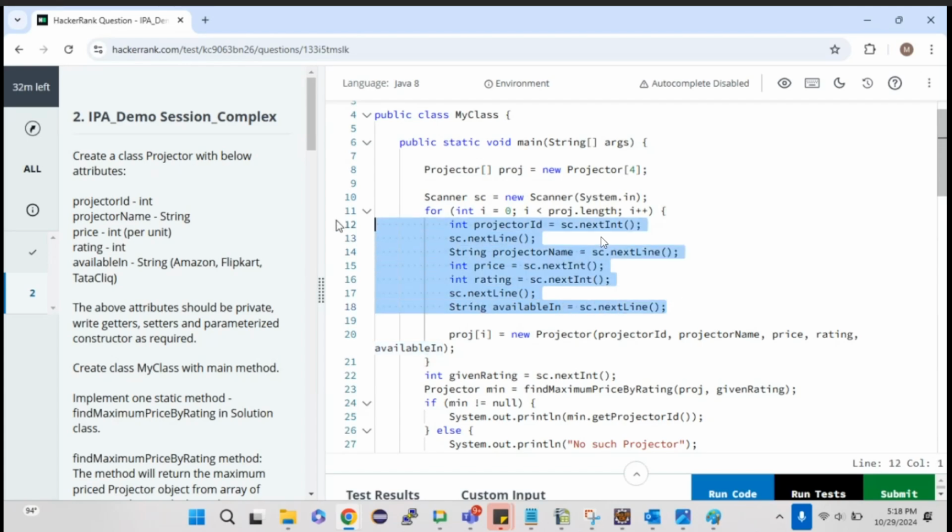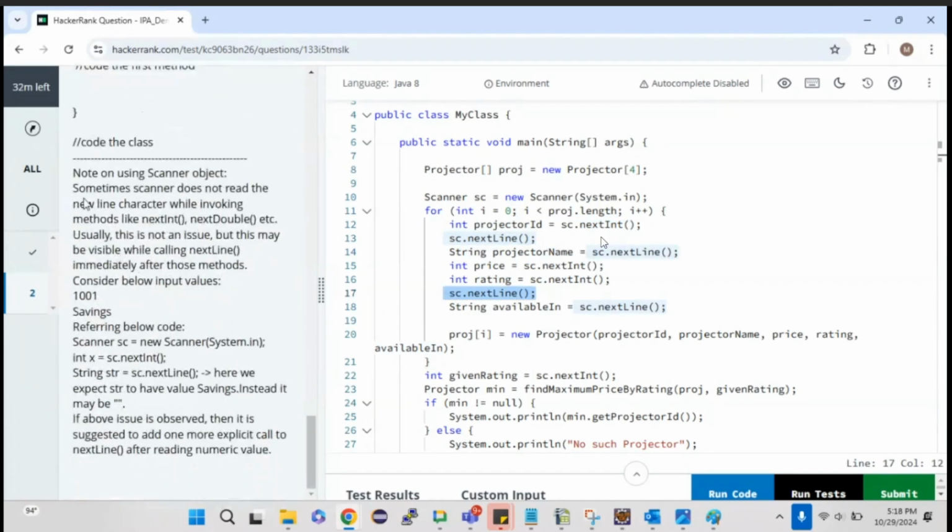I need to get 4 values, but as you could see, we are giving an extra sc dot next line, for which we have given an explanation over here. Whenever you are getting a number from the user, whether int, double, or float, and after that you are going to get a string value, in between you need to give sc dot next line. Otherwise it will take the next input also as the same input; it will take both inputs as a single input. To differentiate that, you need to give sc dot next line.